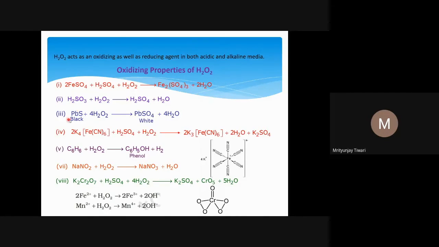So if you remember, lead is a carbon family element: carbon, silicon, germanium, tin, and lead. What is the outermost electronic configuration for the carbon family? It is ns2 np2. So these s2 electrons, one can expect that they will be easily removable. One can expect all 4 electrons will go somewhere else to make lead in the +4 oxidation state, and